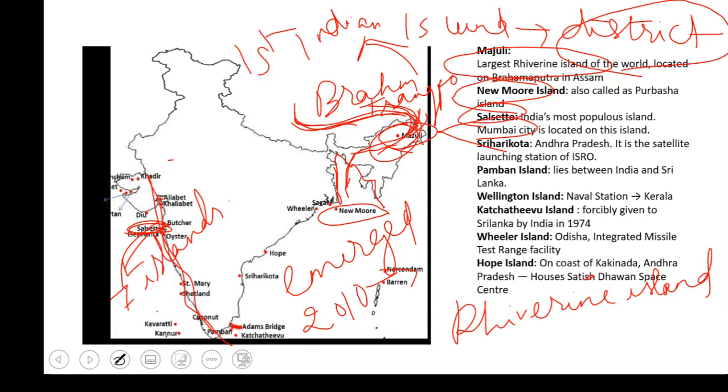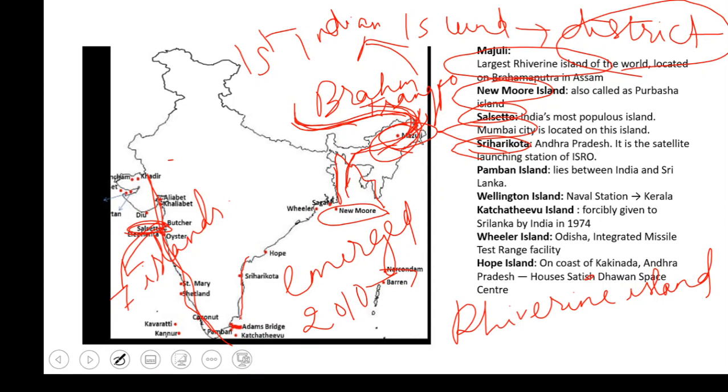Okay. Next one is Sriharikota. Sriharikota is on the eastern bank. It's in Andhra Pradesh, and it is the place from where all our satellites are launched. So ISRO satellites will be launched from this place.